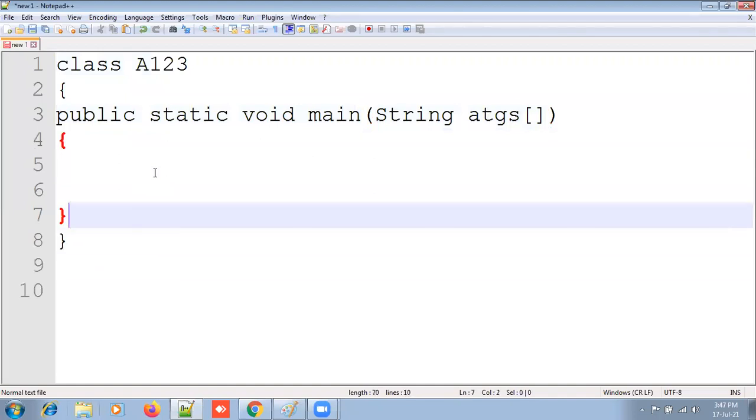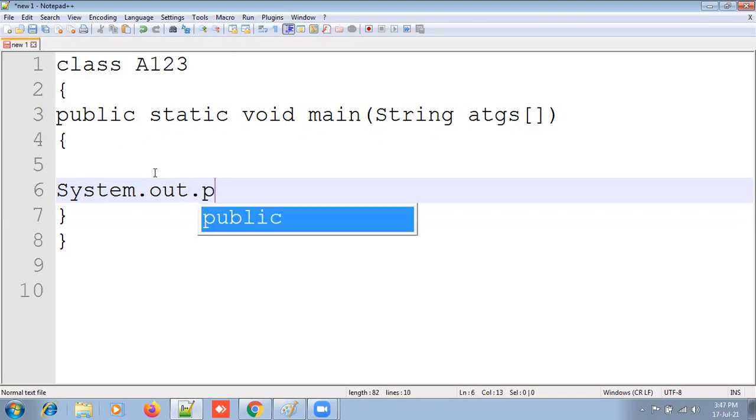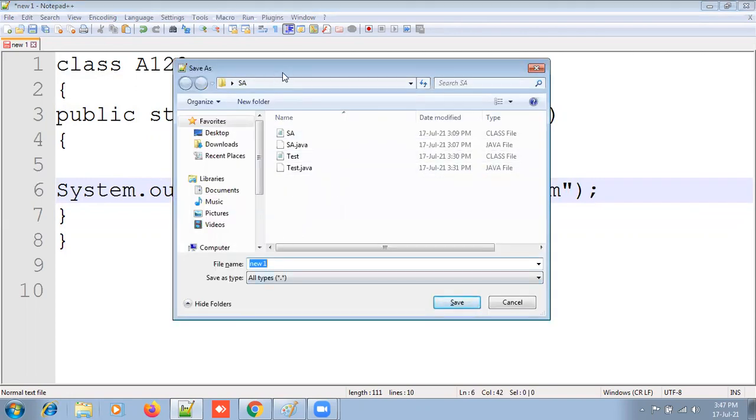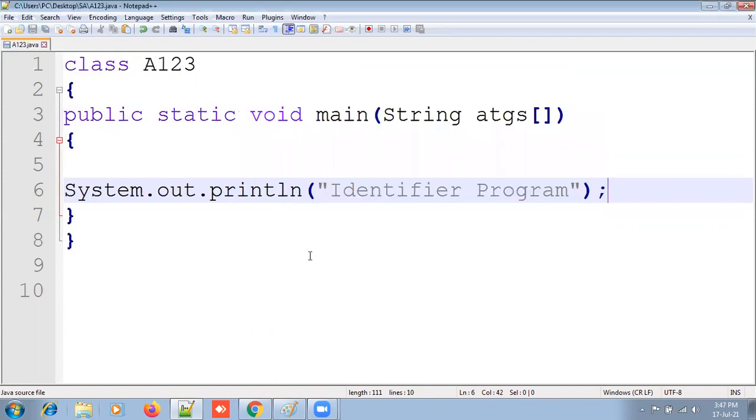Here close. Here I can write System.out.println. In this System.out.println, I am writing the identifier program. Save it in our same directory, SA. What is my particular class name? Capital A123.java. You can give this identifier name, capital A123.java.